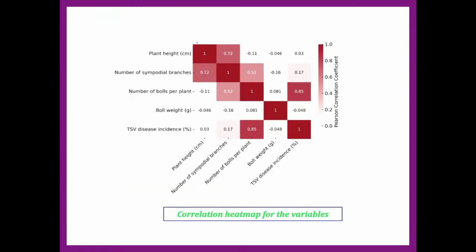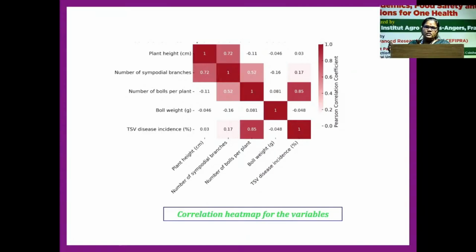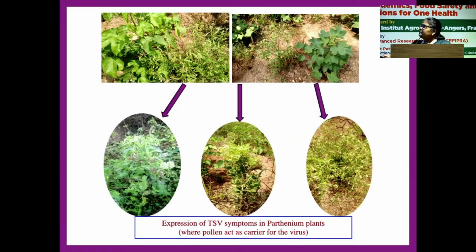And this is the correlation heat map, which we developed from the agronomical features. When you see the TSV disease incidence, the number of sympodial branches and number of bolts per plant were positively and significantly correlated with the incidence. It means that when the disease incidence is less, these two features, the number of bolts or the sympodial branches, will be reduced.